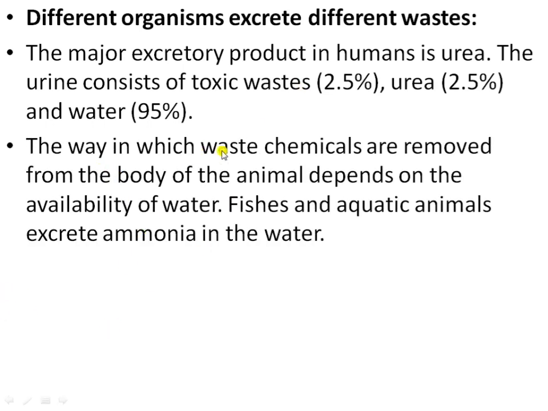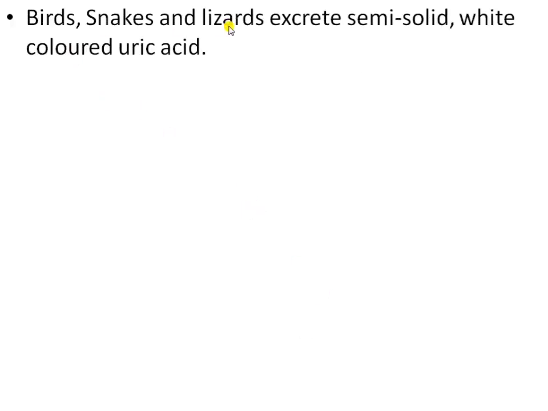The way in which waste chemicals are removed from the body of an animal depends on the availability of water. Fishes and aquatic animals excrete ammonia in the water instead of urine. Birds, snakes and lizards excrete semi-solid, white-colored uric acid.